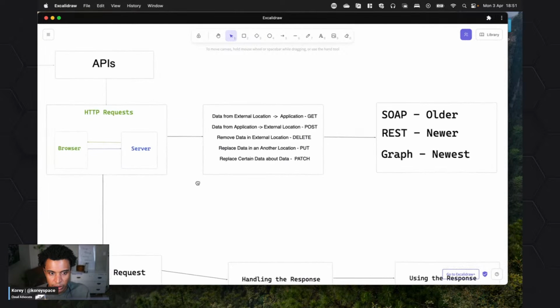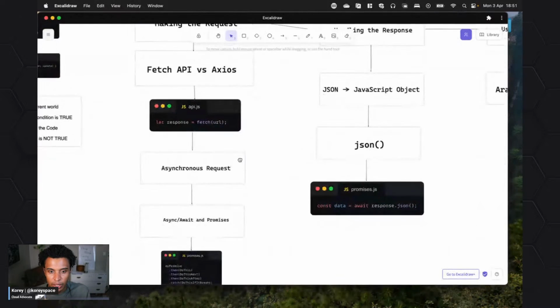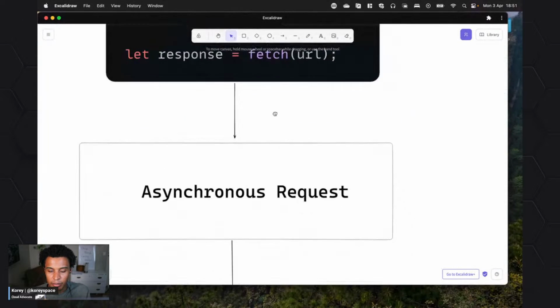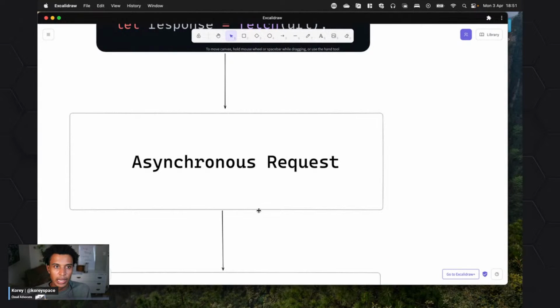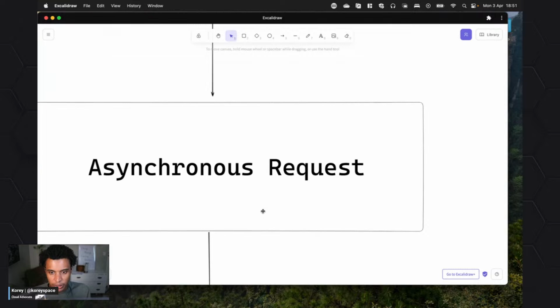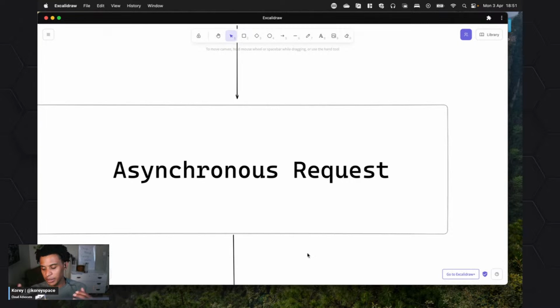So when we talk about making a request to an API, we need to talk about asynchronous requests. What asynchronous means is that, basically, in your code you're going to have some code that relies on or needs to run after the request, after we get some data from the API. That's a very simple way to describe asynchronous.